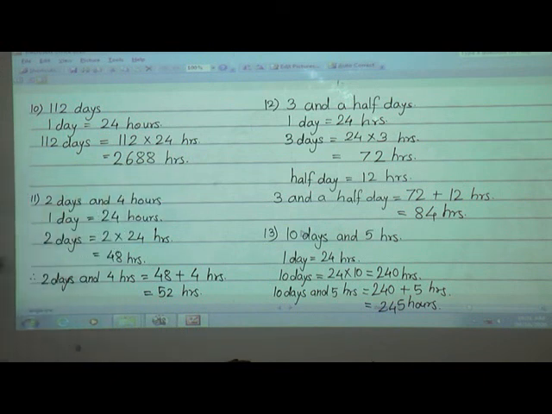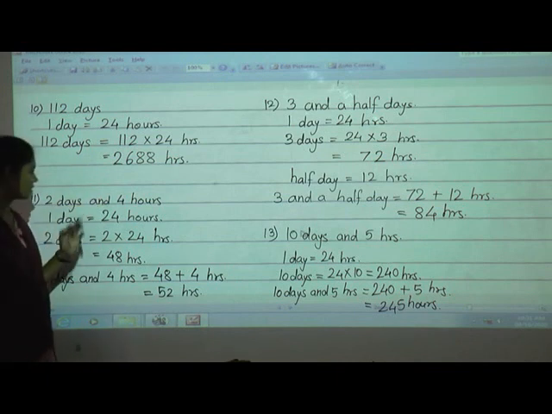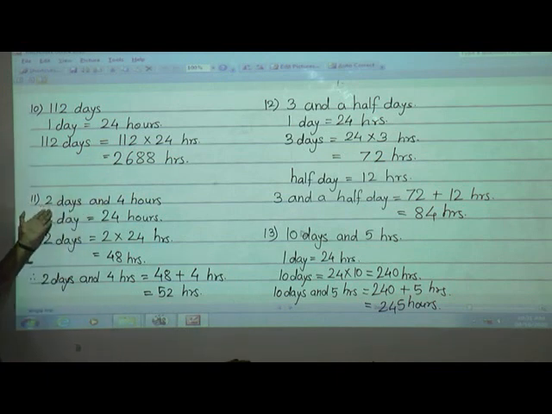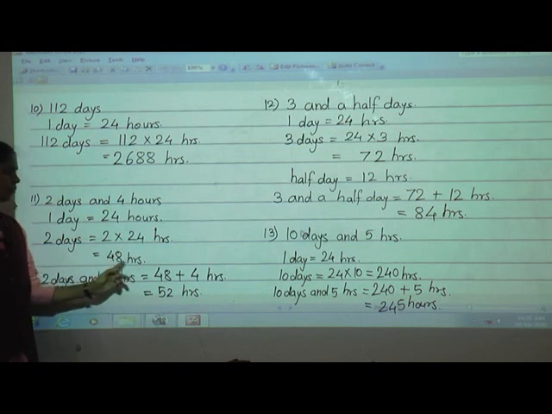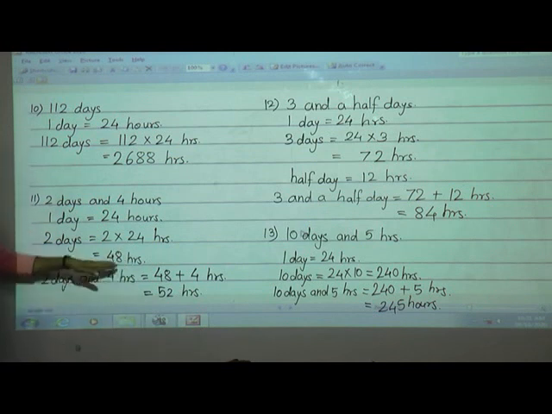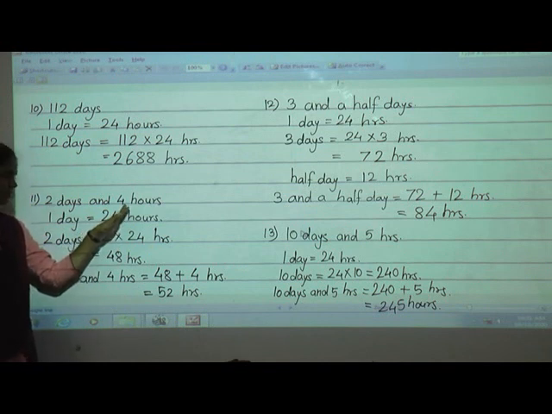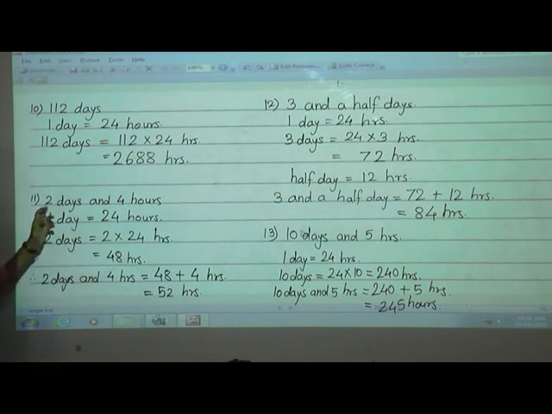Now see this, 2 days and 4 hours. First you have to convert this 2 days into hours. 1 day is equal to 24 hours. So 2 days is equal to 2 into 24. 2 into 24, 48 hours. Now to that 48 you have to add this 4 hours again. So 48 plus 4, 52 hours. So 2 days and 4 hours is equal to 52 hours.